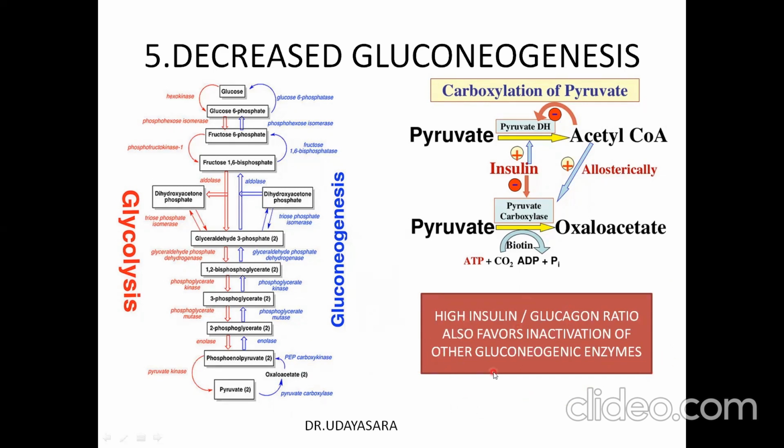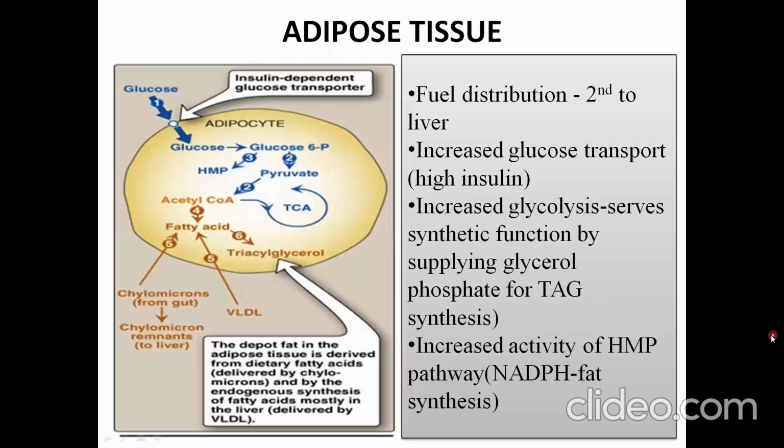I will repeat it once again. The acetyl-CoA produced by glycolysis acts as an allosteric activator of pyruvate carboxylase. In the fed state, there will be low acetyl-CoA, and hence the pyruvate carboxylase is not active, and hence gluconeogenesis is not favored. Also, the high insulin glucagon ratio favors inactivation of other gluconeogenic enzymes.